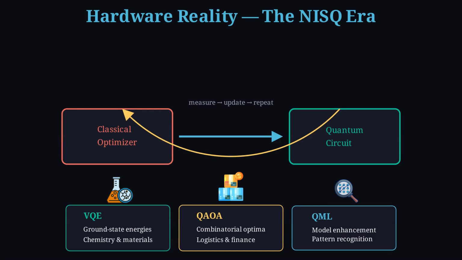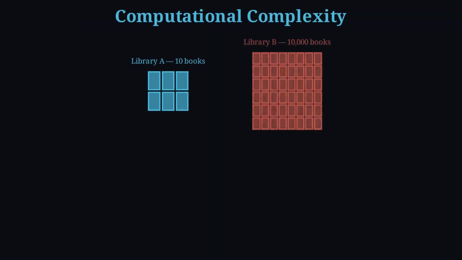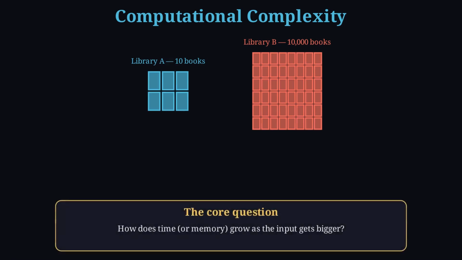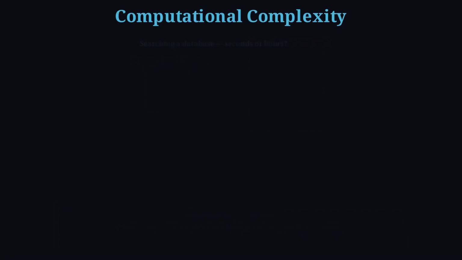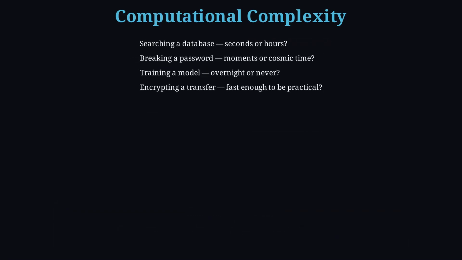With that stage set, we turn to the main subject, how difficulty scales. Imagine two libraries. One has 10 books, the other has 10,000. Finding a title is not the same job. Computational complexity asks, as the input grows, how does the time or the memory grow with it? That question decides whether a database search finishes in a second, whether a password falls today or in cosmic time, whether a model trains overnight or never.